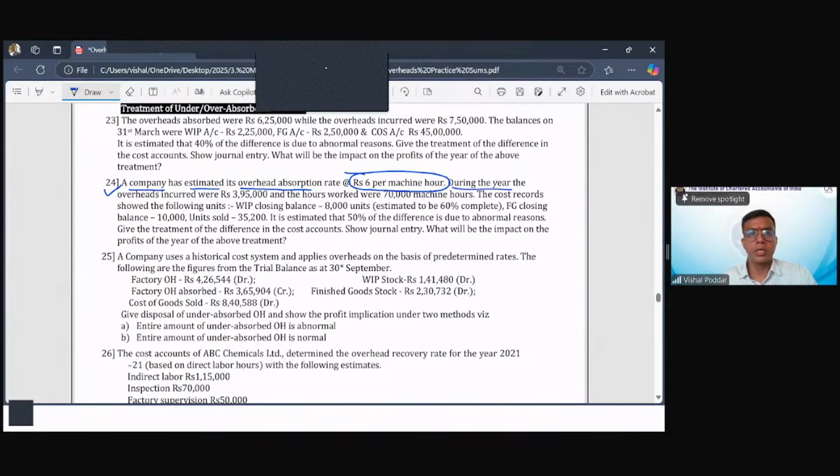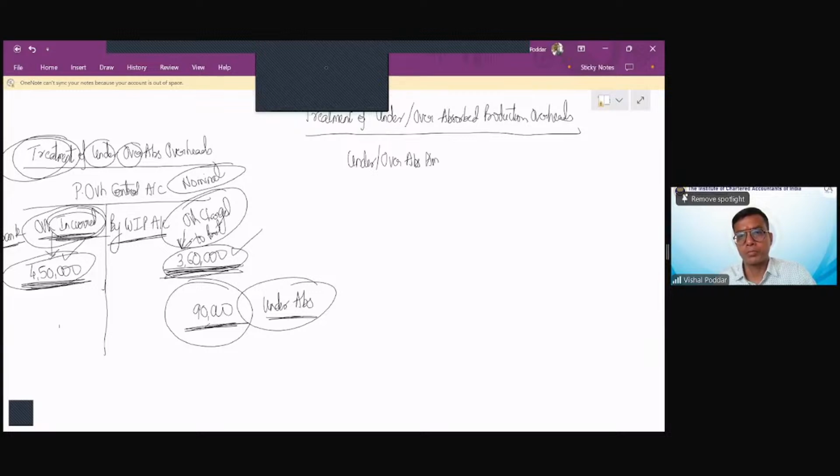Now, during the year, what has happened? The actual overheads that the company has incurred come to 395, and the hours for which the company worked have come to 70,000 machine hours. Now, firstly, this data will help me find out whether there is under absorption or over absorption. So my first step is finding out the under or over absorption amount.